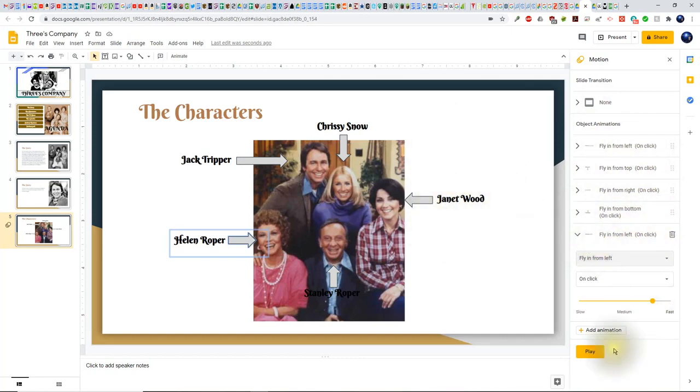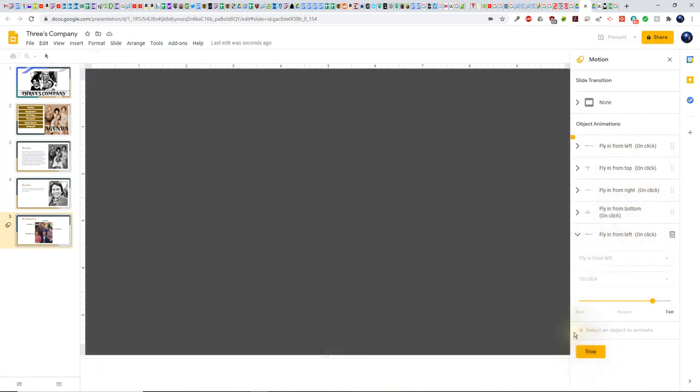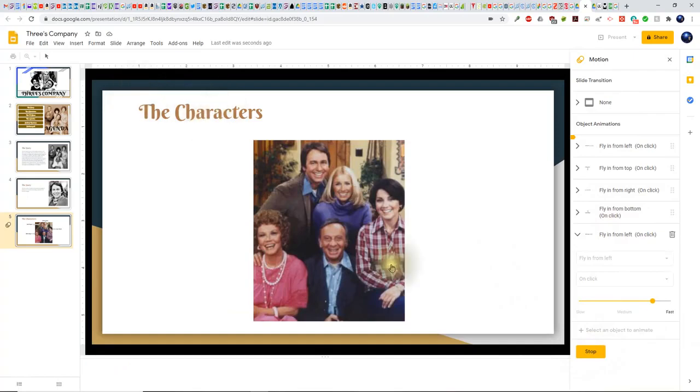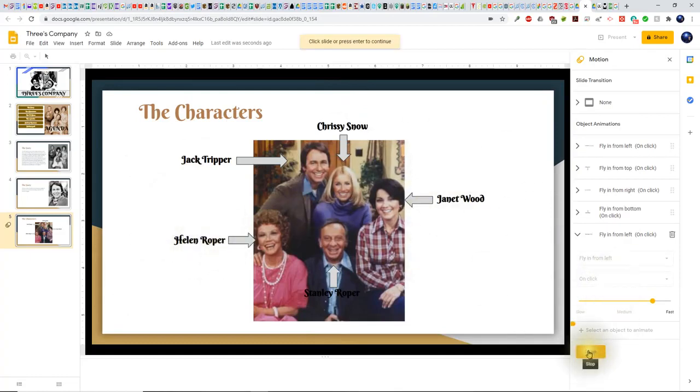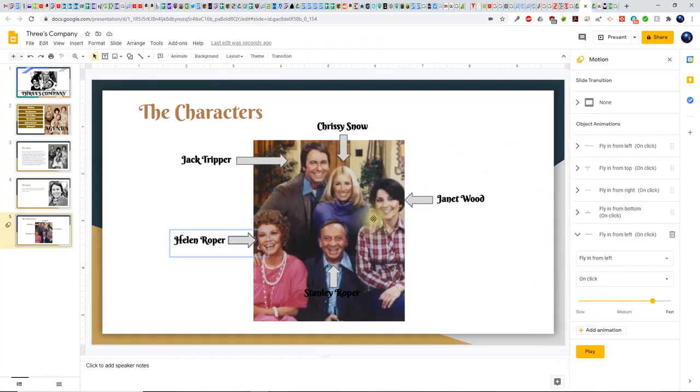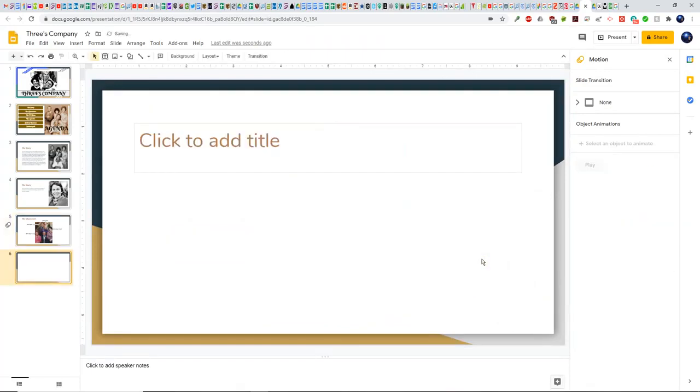So now to check this, I'm going to click on Play. It comes up, it shows the characters, but now when I click, here's Jack Tripper, Chrissy Snow, Janet Wood, Stanley Roper, and Helen Roper. Works beautifully. So we click on Stop. We're done with this slide, so we use the shortcut Control M.